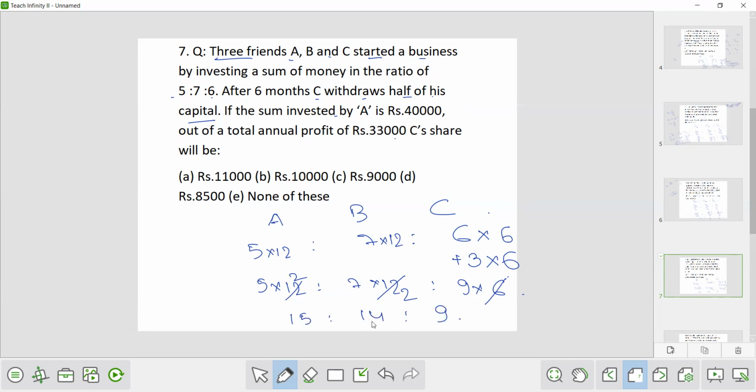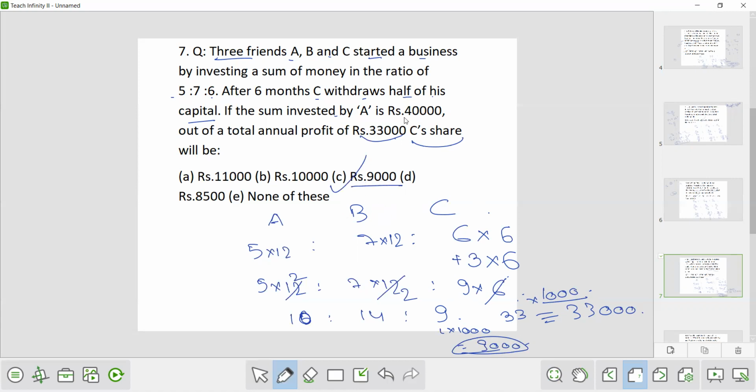So 49, sorry, it's 10. 14 and 9 is 23 and 10, 33. So the total profit ratio is 33. Now the total profit is given, that is equivalent to 33,000. So it's 1,000 times. So C's share will be 9 into 1,000, 9,000. The option is C, that is 9,000.